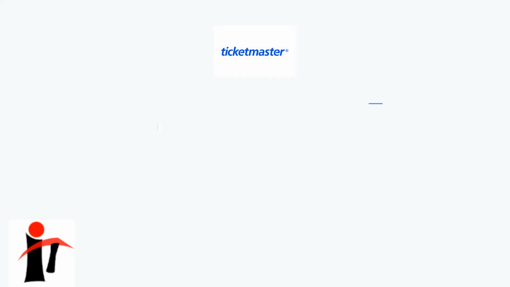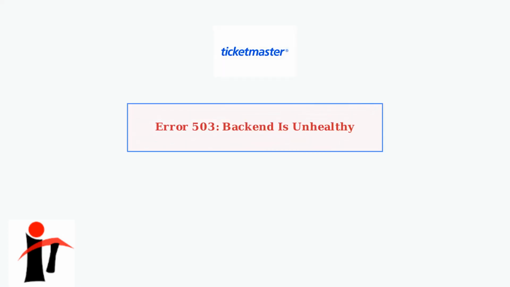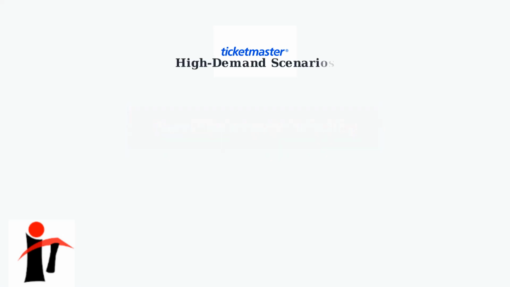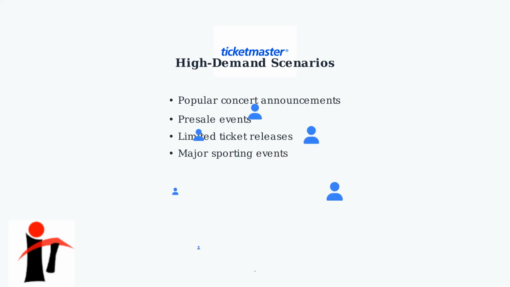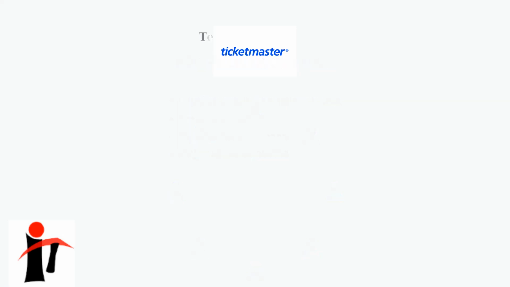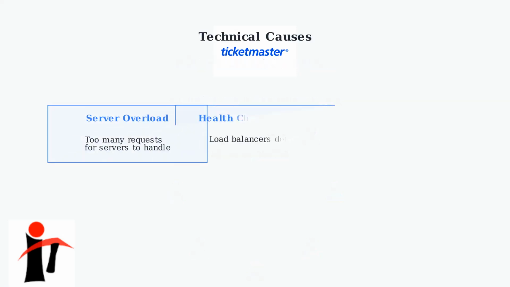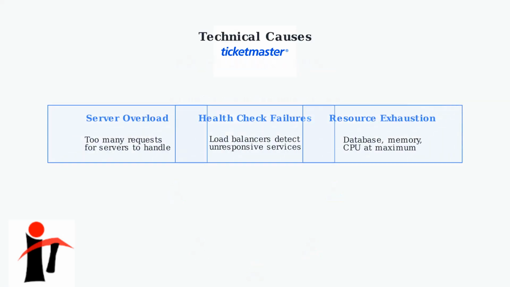When you're trying to buy tickets on Ticketmaster and encounter error 503 with the message "Backend is unhealthy," you're seeing a server-side problem that's become increasingly common during high-demand ticket sales. This error typically appears during major concert announcements, pre-sales, and other high-demand events when thousands of users are trying to access the system simultaneously.